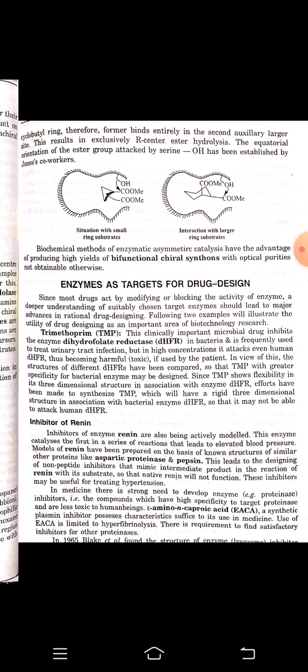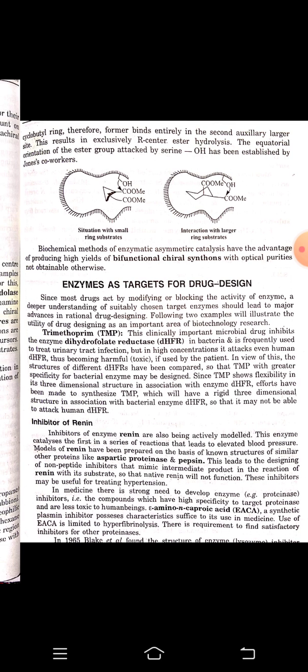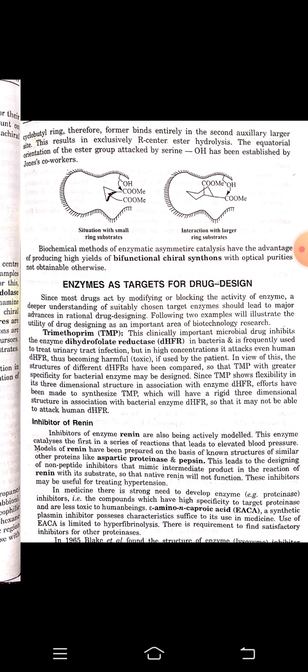For example, TMP, trimethoprim, inhibits DHFR in bacteria and is frequently used to treat urinary tract infection, but in high concentration it attacks even human DHFR, thus becoming harmful and toxic if used by the patient. In view of this, the structures of different DHFRs have been compared so that TMP with greater specificity for bacterial enzymes may be designed.